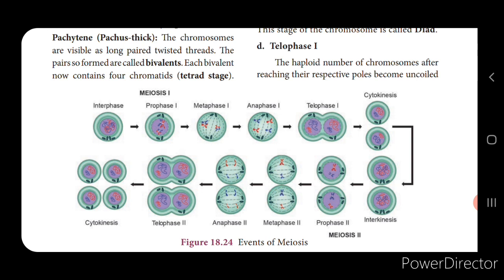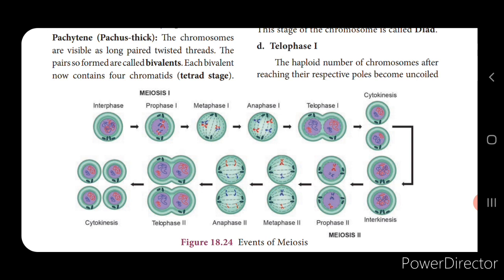Here the homologous chromosomes begin to separate, but they do not completely separate; at one particular point they remain attached, and that is called the chiasma. Now, as a result, what happens? Genetic recombination takes place.